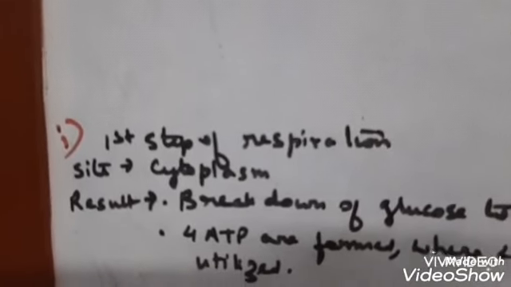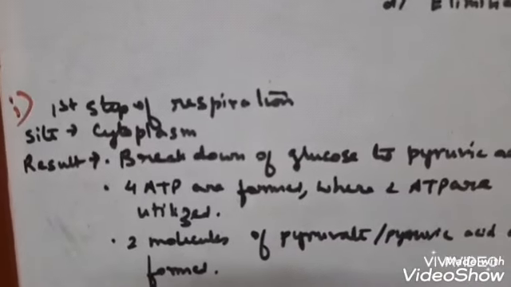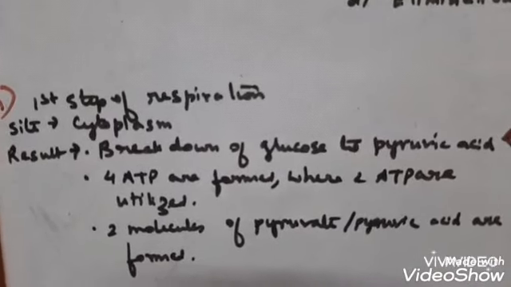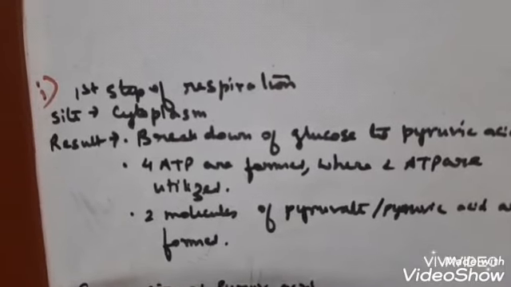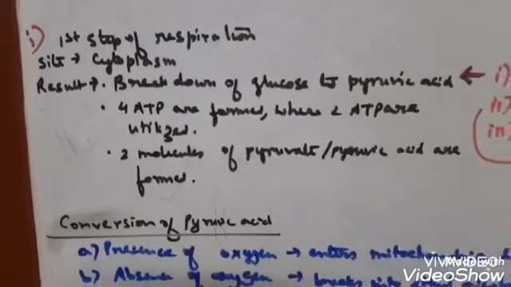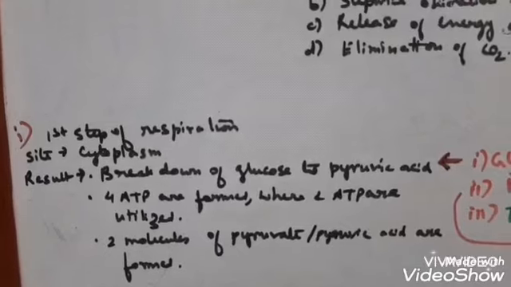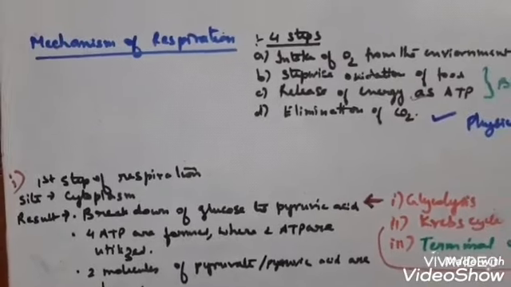Now this oxidation of food takes place in the cytoplasm. What is the site of the respiration? That is the cytoplasm. Now what is the result of this first step of respiration? The result is breakdown of glucose to pyruvic acid, which is a 3-carbon compound. 4 ATP are formed and 2 ATP are utilized, and 2 molecules of pyruvic acid are formed. So these are the major results of the first step of respiration, that is glycolysis.